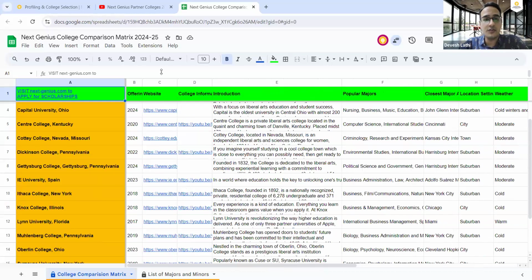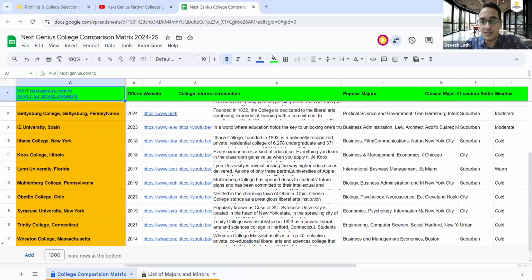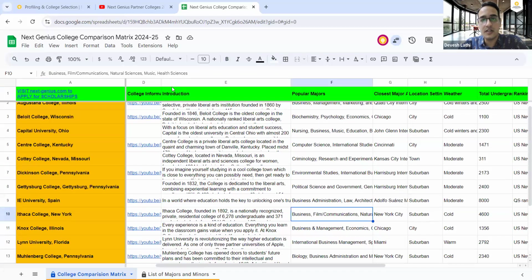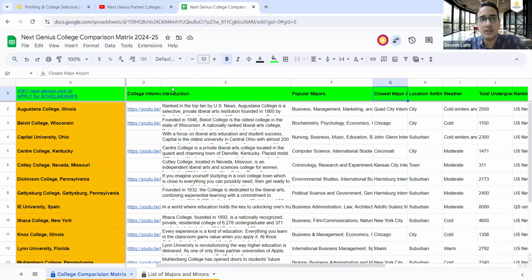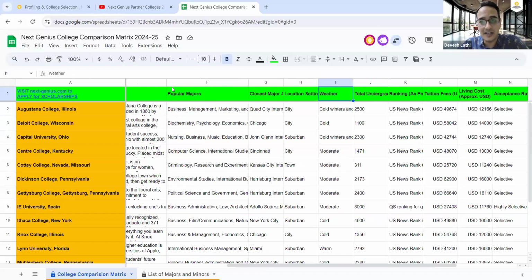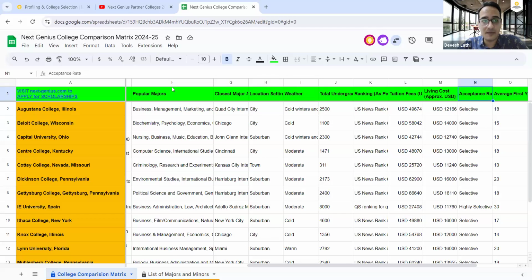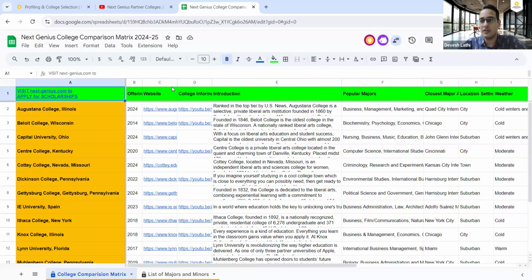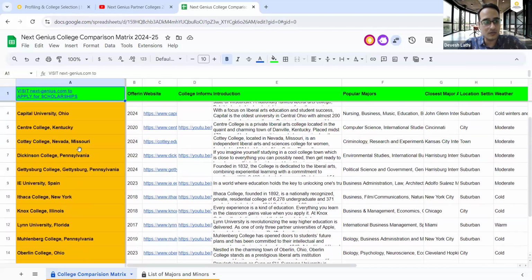Things like a brief introduction, a list of popular majors at that specific college, the closest international airport, what kind of location setting it is, whether it is a city or a suburb, what kind of weather that city has, the total undergraduate student strength, the ranking, tuition fee, living expenses, acceptance rate, first year class size, details about a virtual campus tour, and whether it's an NCAA Division 1, 2, or 3 college. All that basic information is over here.